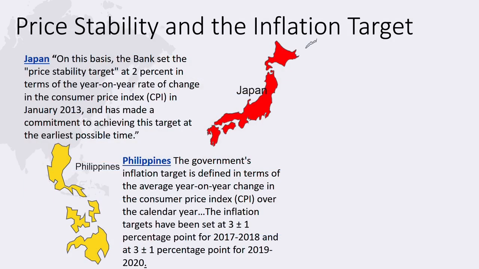Both Japan and the Philippines specify an inflation target. Policymakers in Japan offer a specific definition of price stability. They identify a numerical growth rate in a measure of the cost of living called the Consumer Price Index, or the CPI. This target gives a tangible guideline for implementing monetary policy. Policymakers in the Philippines are even more specific, setting both a numerical target for the CPI and an allowance for error, setting a plus or minus 1% target range for the same price measure over future periods.